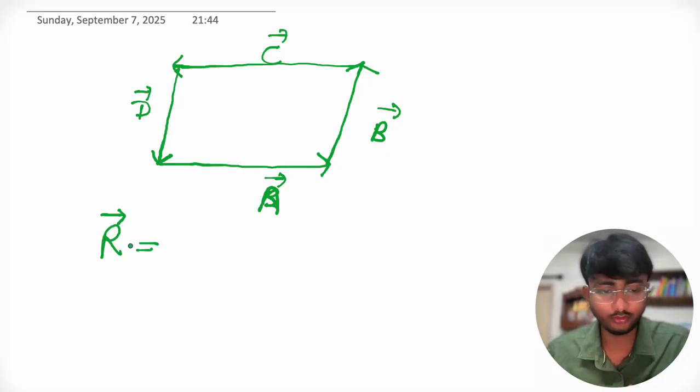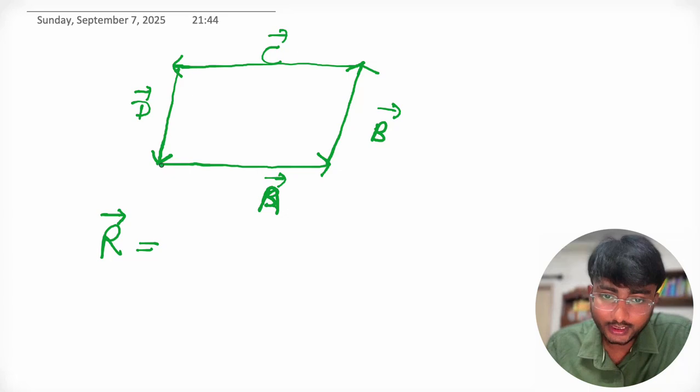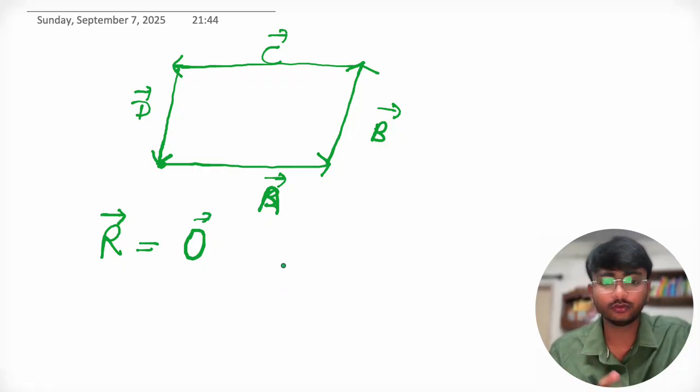As I told you, polygon law says that the resultant vector will be that vector which joins tail to head. Here the tail of the first vector, that is this point, and the head of the last vector are the same point. So this is what we call the zero vector. Direction is arbitrary here.